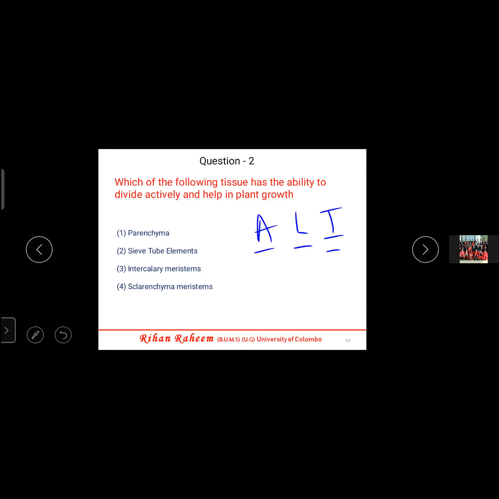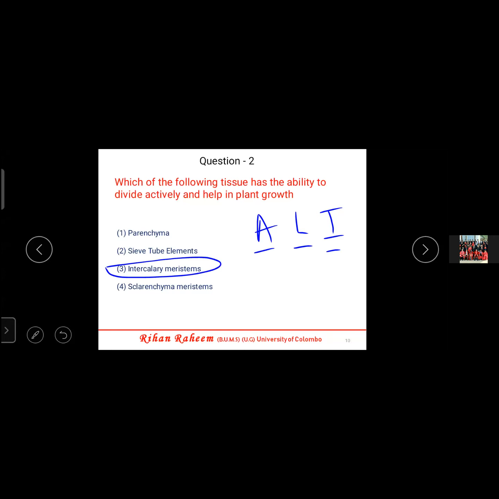Like Mr. Ali, ALI. So those are the short forms you should know. ALI, PCS. You know PCS, no? Parenchyma, collenchyma, sclerenchyma, and XP. Xylem, phloem. So like that, ALI. Out of ALI, anyone here? Yes. Third one. Intercalary meristem. So directly you can go for the answer.